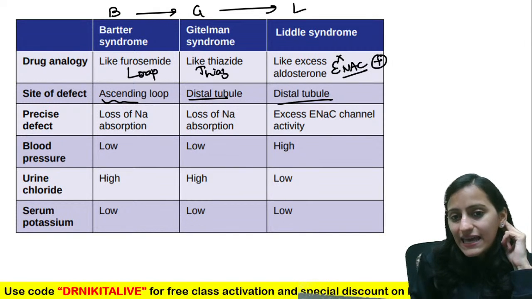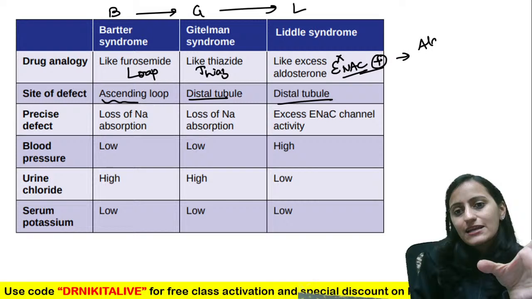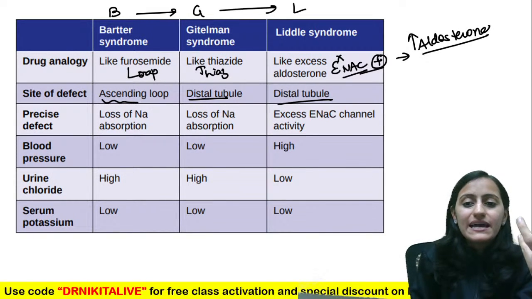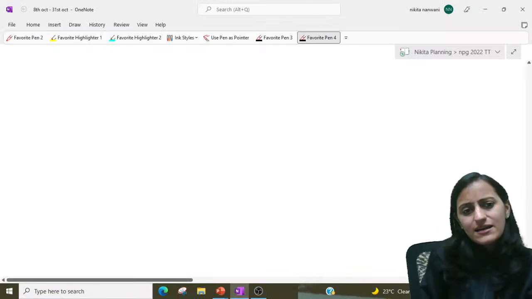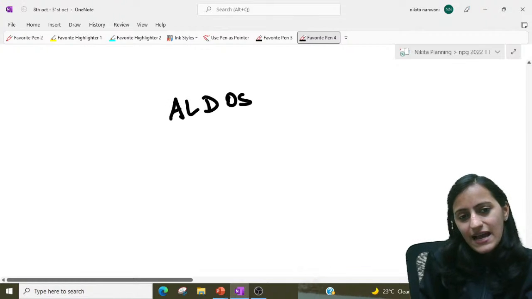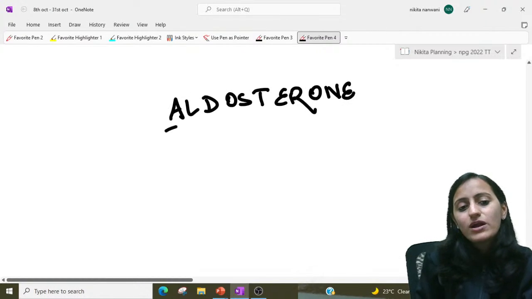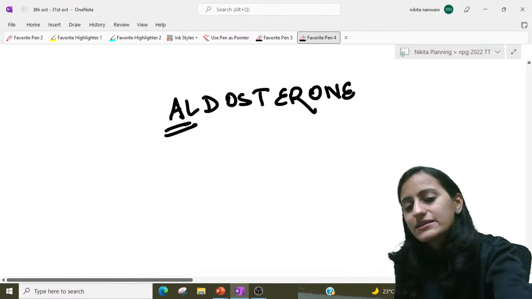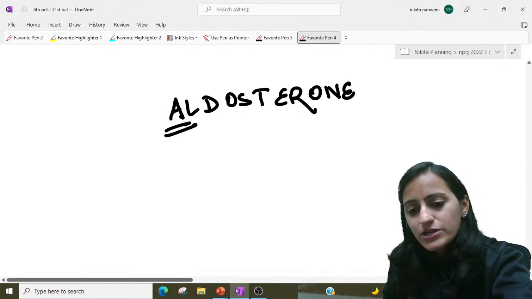It's the opposite of ENaC, so there will be a gain of function mutation of ENaC. ENaC is the final thing where aldosterone acts. Basically, the manifestations will be like increased aldosterone. Yesterday, did we discuss aldosterone in our acid-base disorders, renal tubular acidosis? We discussed. Tell me, what does increased aldosterone cause? Does it cause acidosis or does it cause alkalosis? What does it cause?